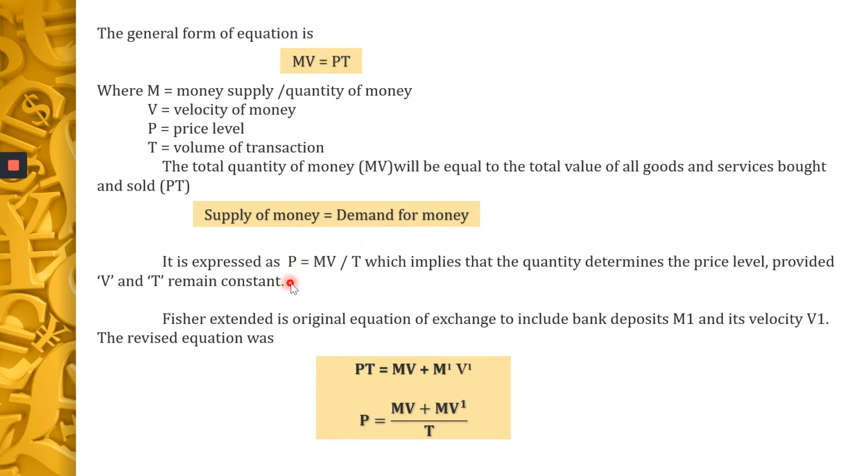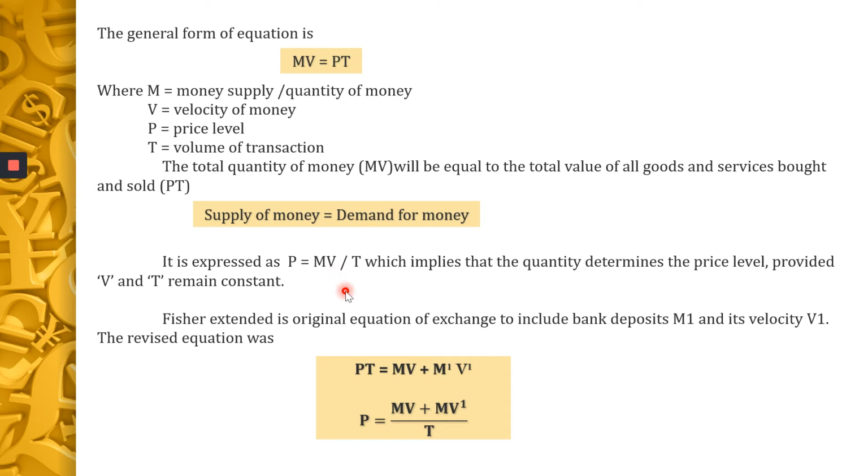So it can also be expressed as P is equal to MV by T. Here I am isolating P, that is I am bringing the P to the left hand side. So what happens to the equation? P is equal to MV by T. So it says that P is dependent on three variables. The price level is dependent on three variables. Am I correct? Which are the three variables? M, V, and T.